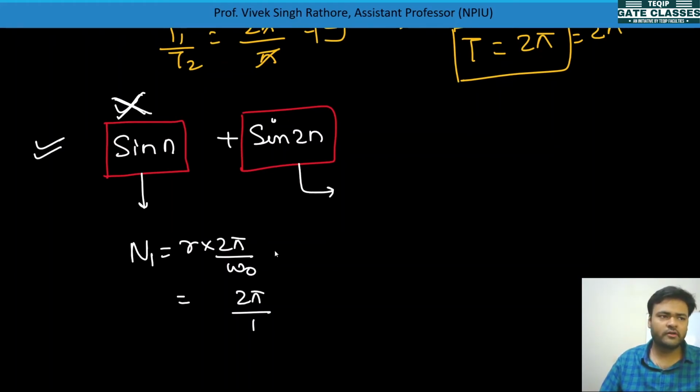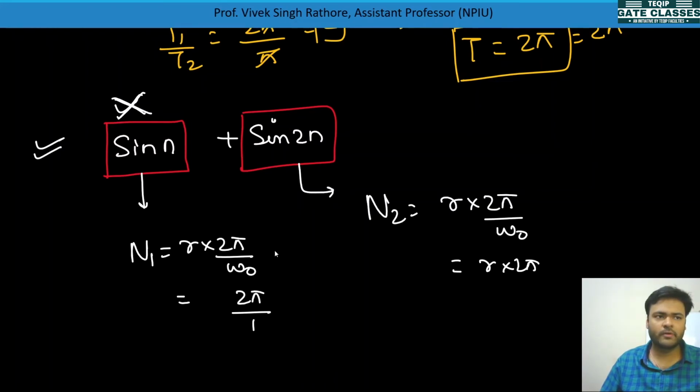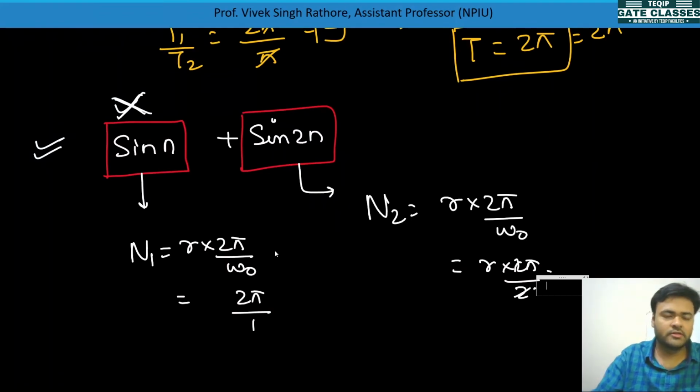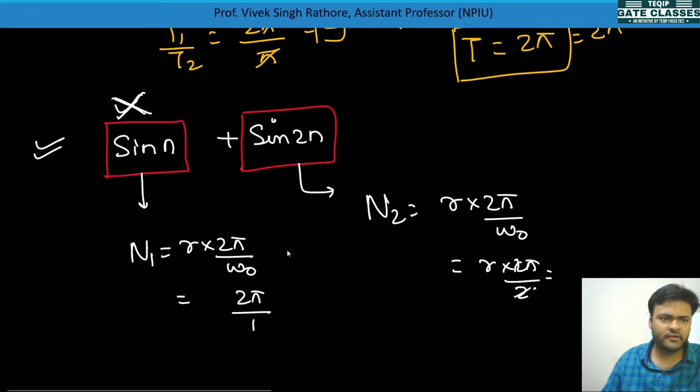For sine of 2n, if you calculate n2 is equal to r into 2 pi by omega naught, so r into 2 pi by 2, it will be r into pi. The value of r will not help, so it will also be pi, and this is also a non-periodic signal.